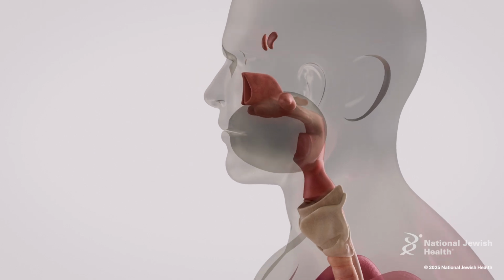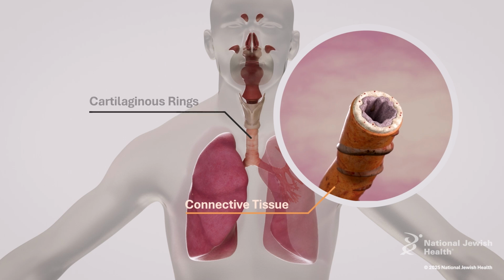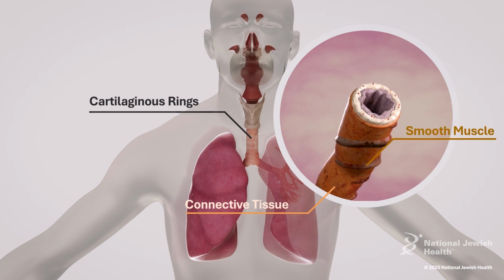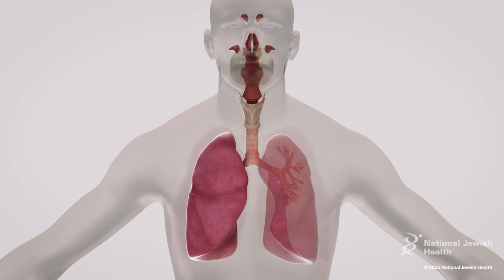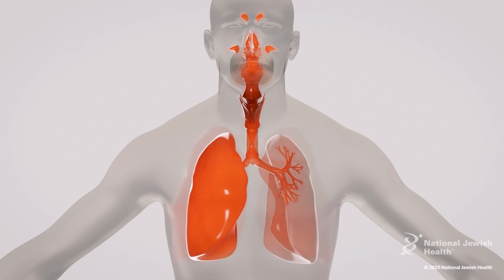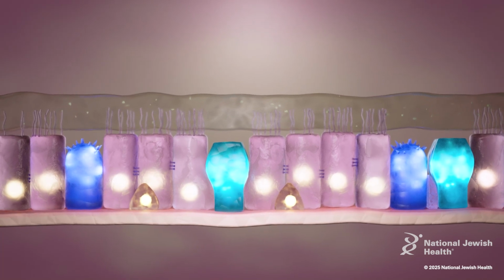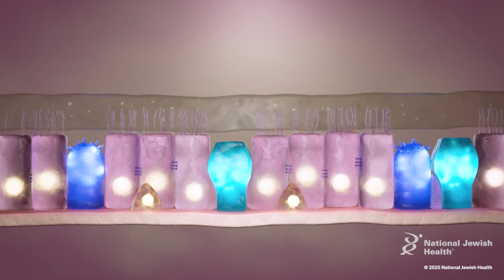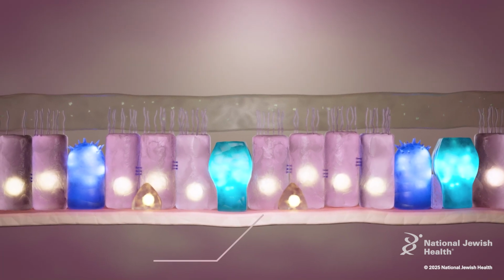In contrast, the lower airway derives its structure from connective tissue, interspersed cartilaginous rings, and smooth muscle, which is responsible for airway tone and bronchoconstriction. Despite these differences, the airways share exposure to inhaled air, have a physical connection, and have similar cell linings and immune responses. For example, the respiratory mucosa of the upper and lower airways include a number of specialized cell types that comprise a pseudostratified cell layer anchored to a basement membrane.